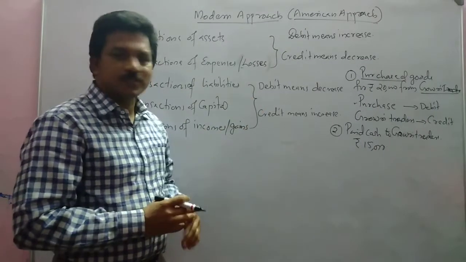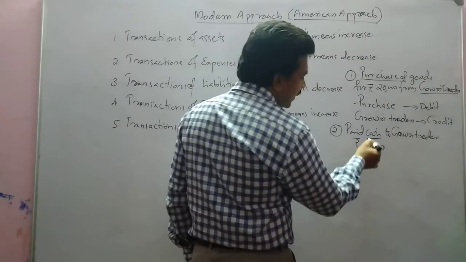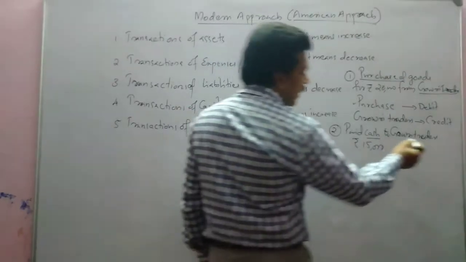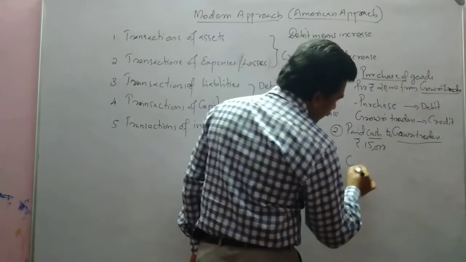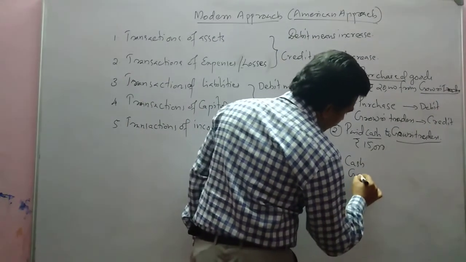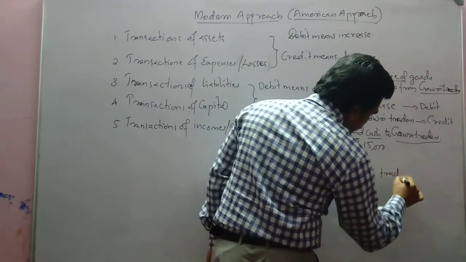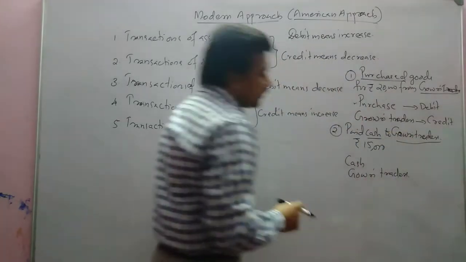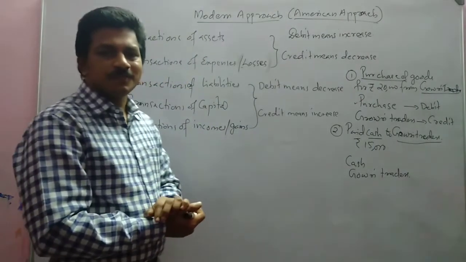So which are the aspects here? Yes, cash is one of the aspects, paid cash 15,000, and the other aspect is Gauri Traders. Can you say which aspect will be debited and which will be credited?